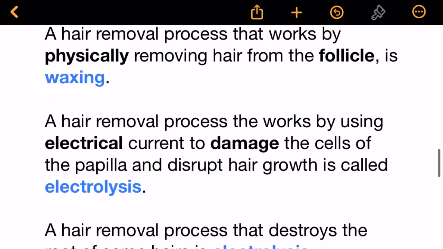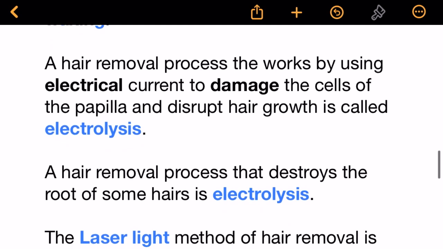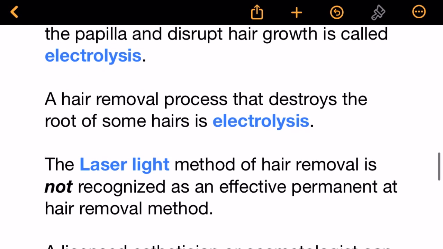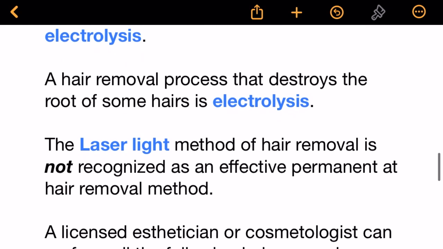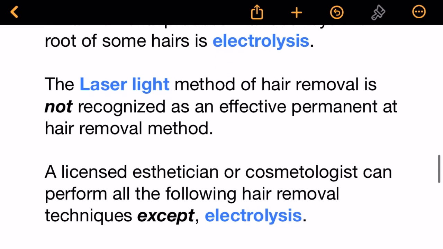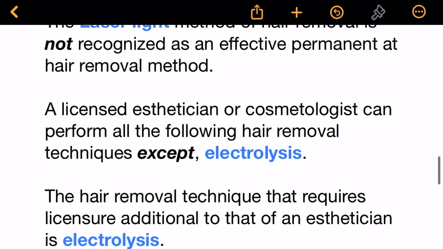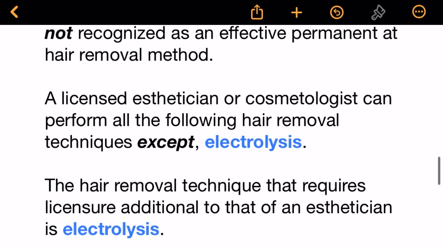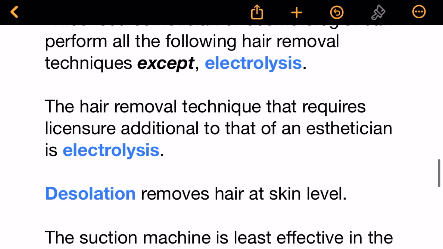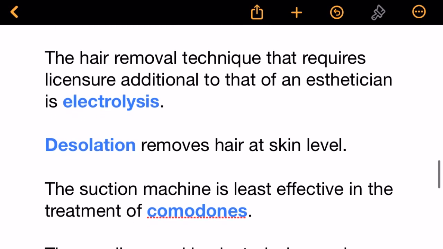A hair removal process that works by using electrical current to damage the cells of the papilla and disrupt hair growth is called electrolysis. A hair removal process that destroys the root of some hairs is electrolysis. The laser light method of hair removal is not recognized as an effective permanent hair removal method. A licensed esthetician or cosmetologist can perform all the following hair removal techniques except electrolysis. The hair removal technique that requires licensure, additional to that of an esthetician, is electrolysis.